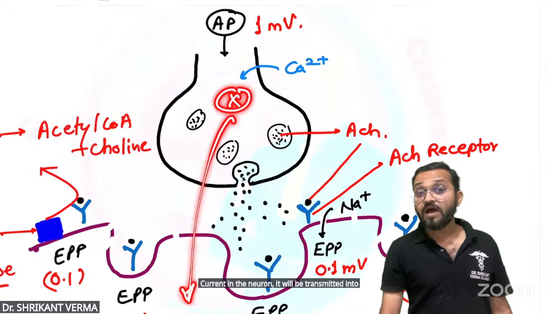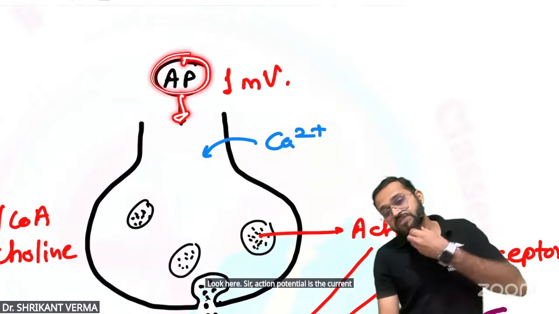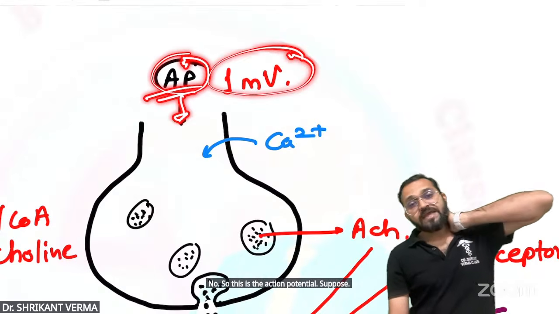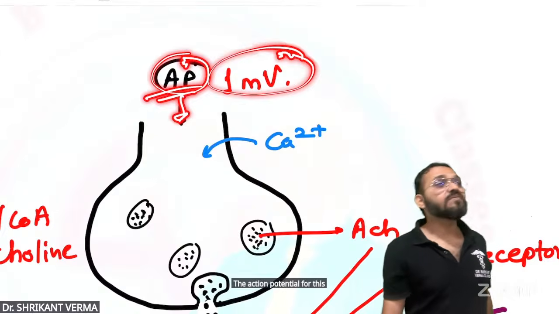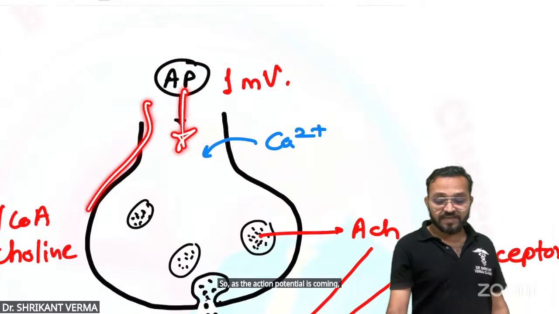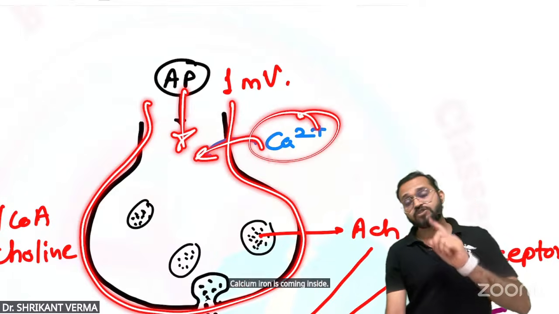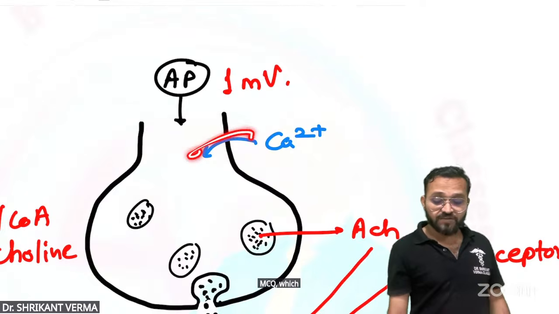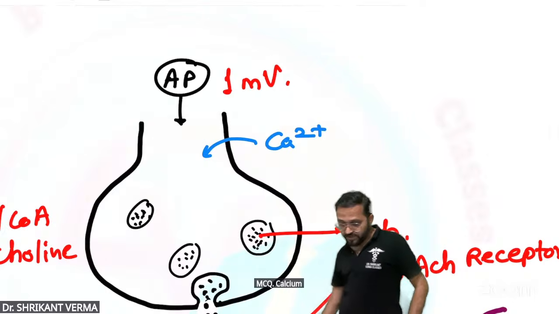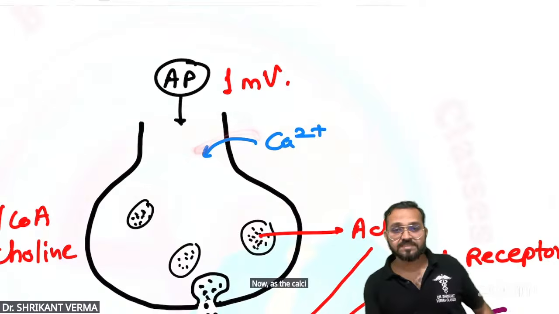The action potential is the current which is causing stimulation of the nerve. Suppose the action potential for this condition is 1 millivolt. As the action potential is coming at the end of the neuron, calcium ion is coming inside. MCQ: which ion shows influx? Answer is calcium.